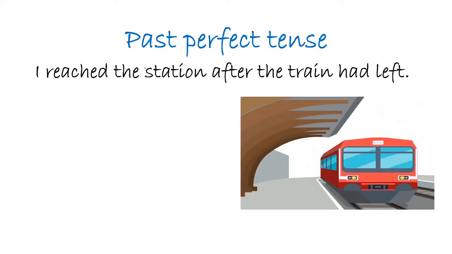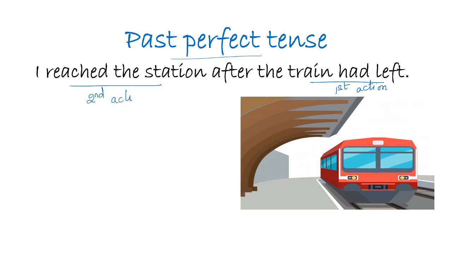Now moving on to past perfect tense. So past perfect tense is generally used to indicate two past actions where one action gets completed before the other action even got started. So here we have two actions. I reached the station is the first action and the train had arrived is the second action, but we have to find out which action took place first. So I reached the station. So when did I reach the station? After the train had left. So the train had left is the first action here. So the train had left, and only after the train had left I reached the station. So this is the second action.